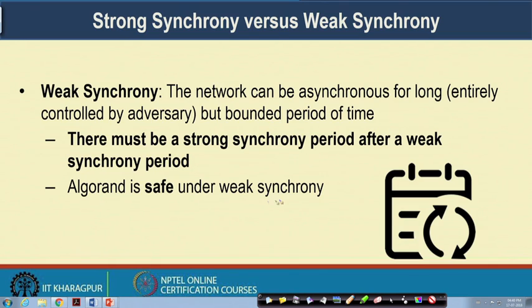So, Algorand is safe under weak synchrony. That is the guarantee we provide under this weak synchrony assumption. This is the difference between strong synchrony and weak synchrony, and Algorand assumes that the network periodically goes through these two phases: a strong synchrony phase followed by a weak synchrony phase, then again a strong synchrony phase and again a weak synchrony phase, and that way it goes on.